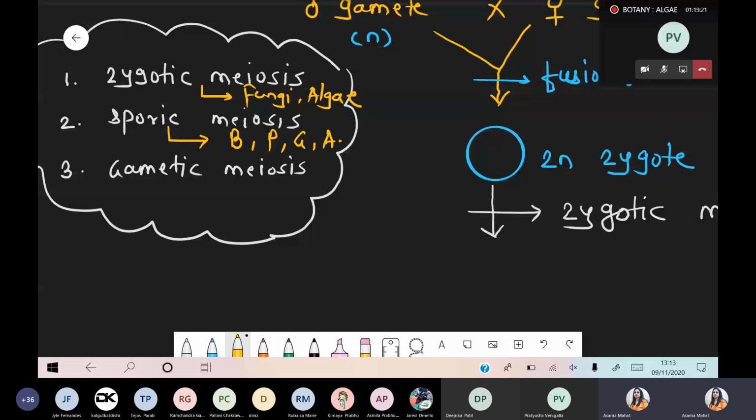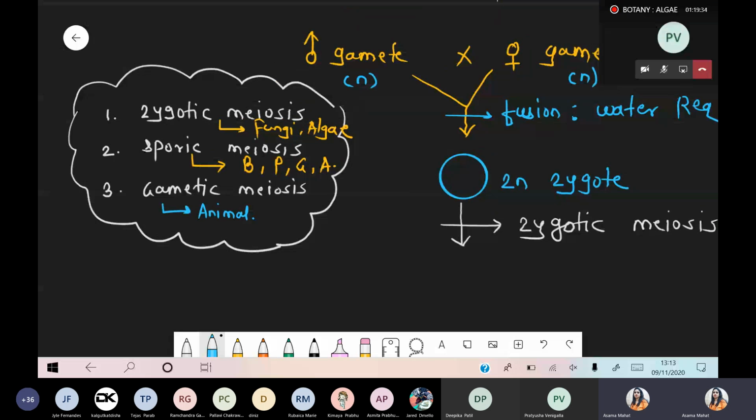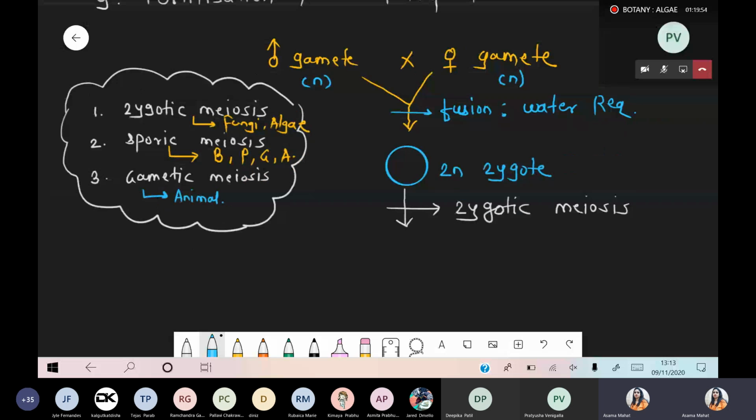And when we talk about gametic meiosis, it's very much common in case of animal. तो फिर से हम पार्ट रिपीट करेंगे, but please write down this information in margin. Zygotic meiosis common in fungi, algae. Sporic meiosis common in bryo, pterido, gymno, angio. And gametic meiosis is present mostly in case of animal. Exception case भी हो सकता है, but here we are not taking exception case, we are taking the common characteristics. Got it? So back to pavilion, we are talking about zygotic meiosis.